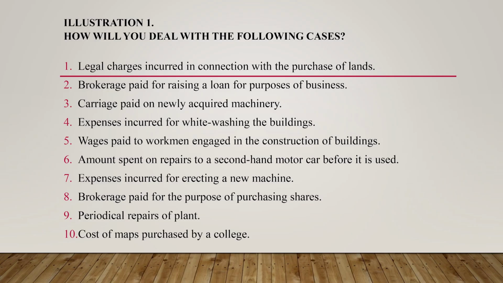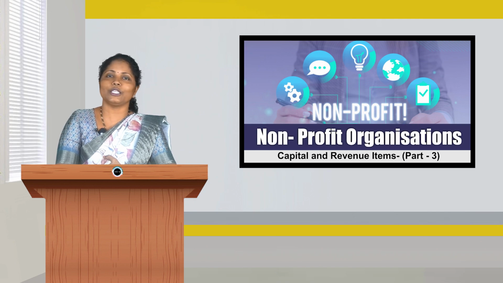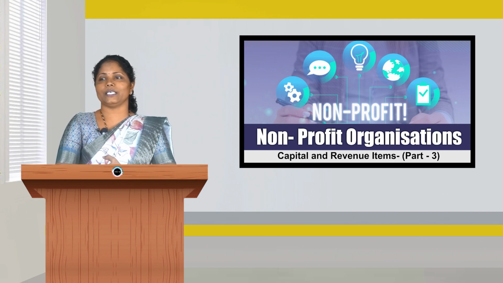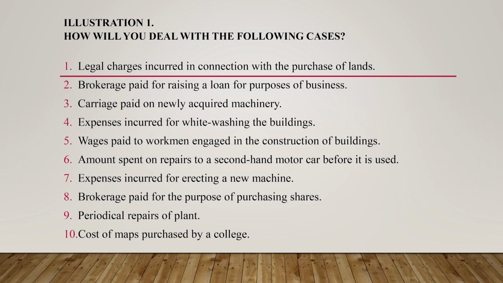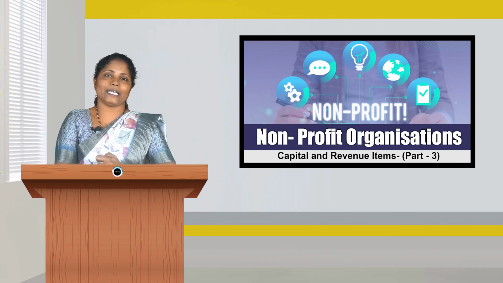As we know, all the capital expenditures should not be treated as an expense to the business concern. Instead of that, we have to consider all those as assets. In the sense, the concerned expenditure must be debited to the asset account but not to the concerned expense account. Therefore, carriage paid on newly acquired machinery has to be debited to machinery account but not to the carriage account. Then the next one is expenses incurred for whitewashing the buildings. Is this a capital expenditure?